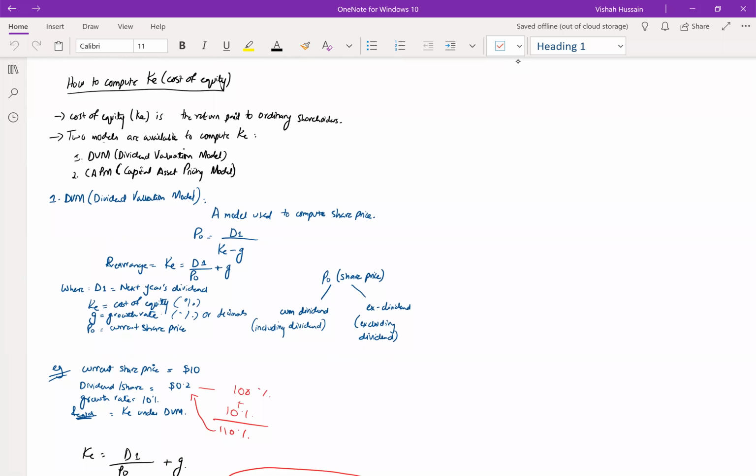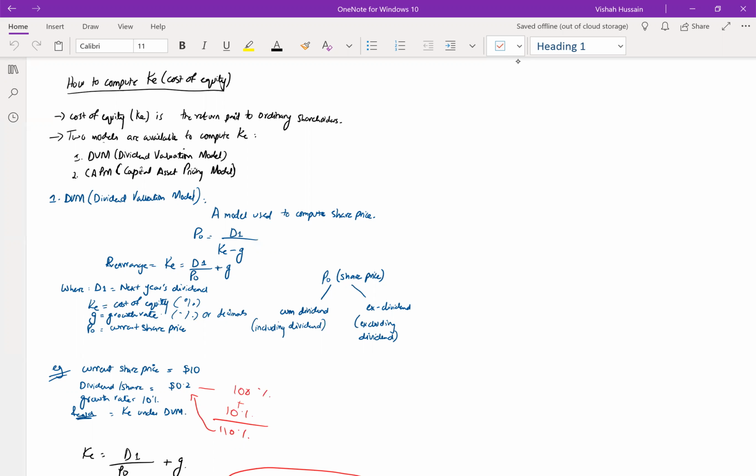Now, how do we compute cost of equity? We are first revising F9 back. The reason is that you cannot move on with P4 without revising your F9 concepts, but this is the basic of WACC. So you should know all of this because this is a part of AFM only. Now, how to compute cost of equity? Cost of equity has two models: dividend valuation model and capital asset pricing model.